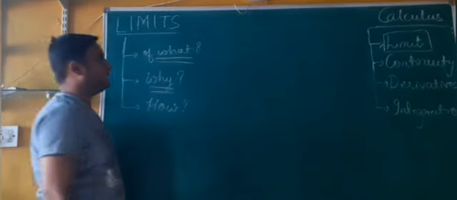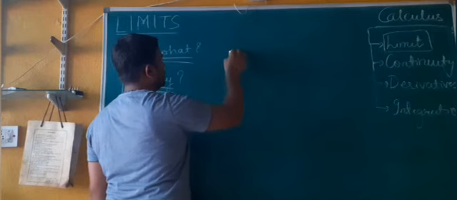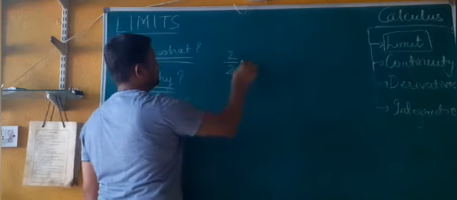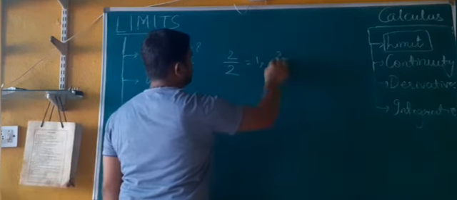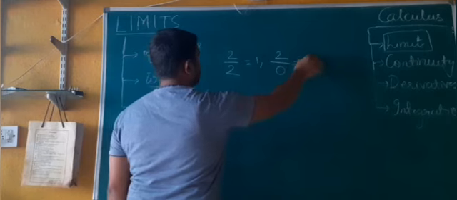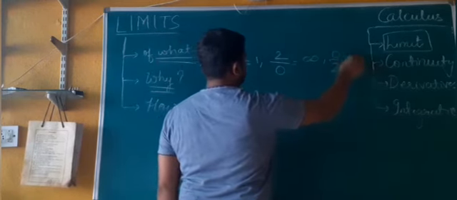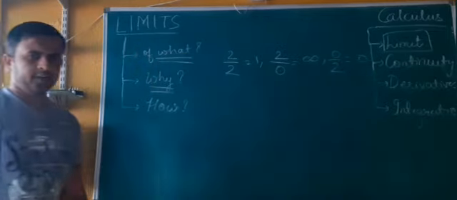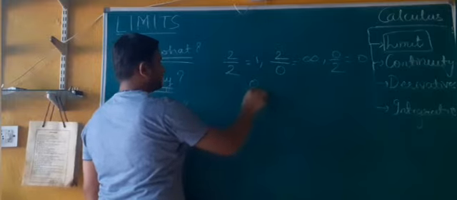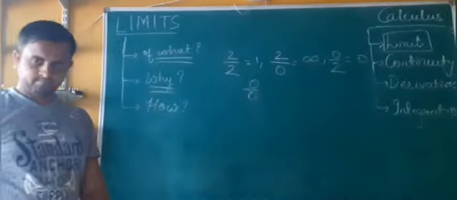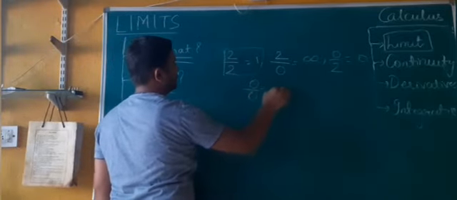Before answering this question, tell me one thing. What is the value of 2 upon 2? It is 1. The value of 2 upon 0 is infinite. Then the value of 0 upon 2 is 0. Right, this is fundamental mathematics. Now tell me, what should be the value of 0 upon 0? With this first rule, the answer should be 1.